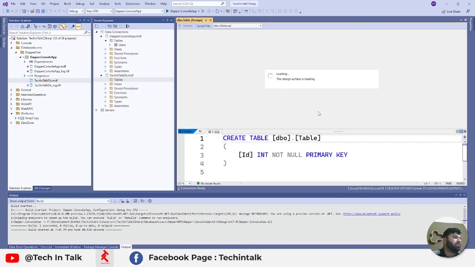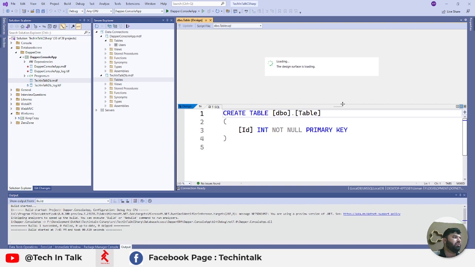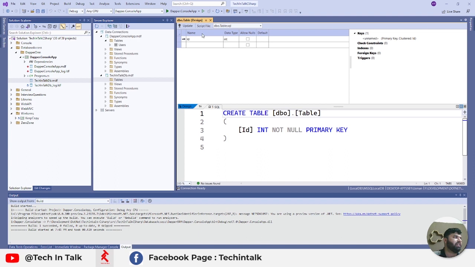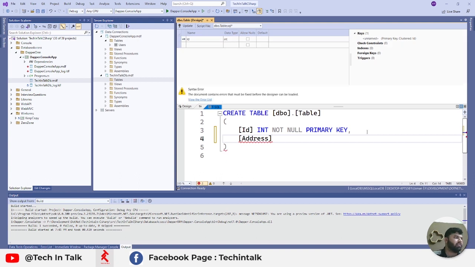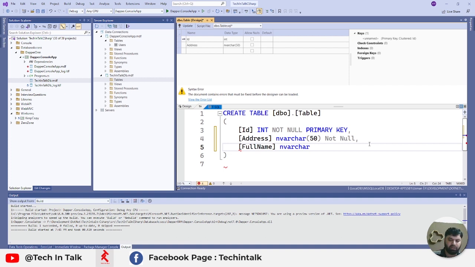This is an editor view, and it is split between the UI and the query. As soon as I change the query, the table UI will get changed on the top here. Let's say I have that ID which is not null and primary at the moment. Let's say I'd like to add a new column, and I will use address, and that will be nvarchar, let's say 50, and that should not be null. And I would like to add full name, nvarchar 150 characters, not null again.